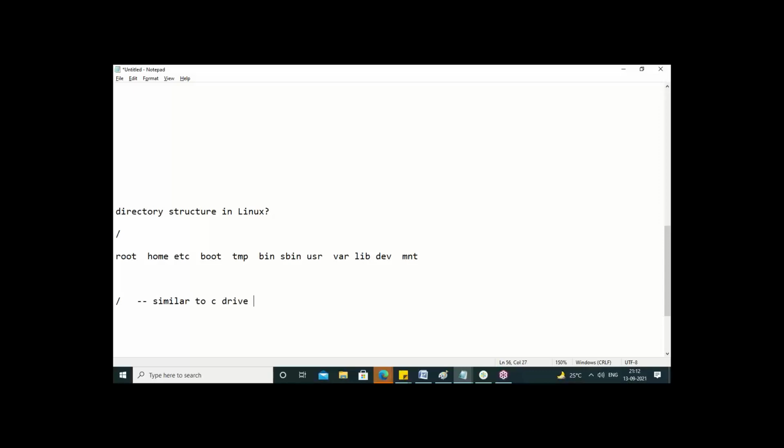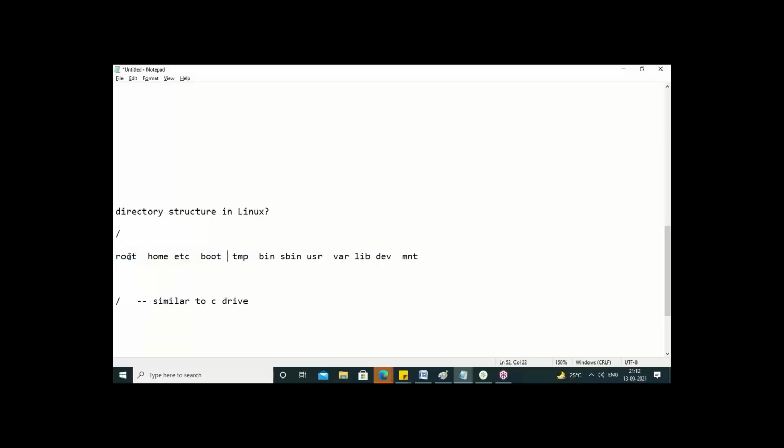In Windows, we do have C drive, right? Same. Here slash is the folder name. There C is the folder name. Under that only you can see different folders, program files, OS related files, user related things and all. So same concept. Here also we do have different folders.